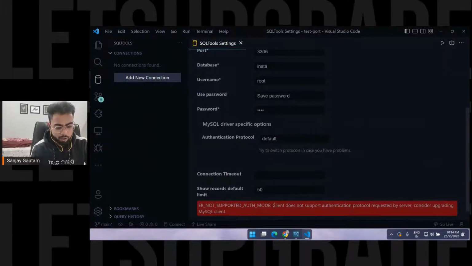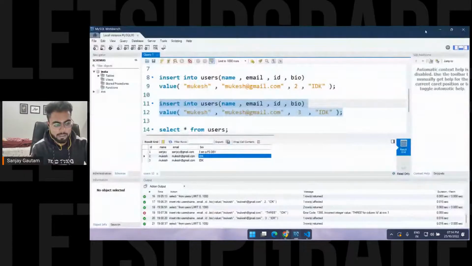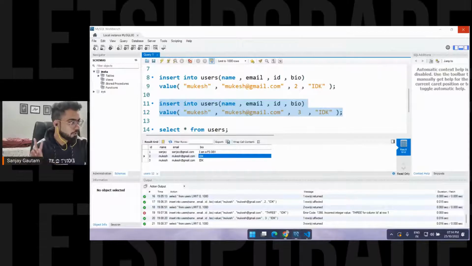So you are basically going to get this error. To fix this error, let me show you the code here. You have to do this thing. By the way, this thing is optional. You don't have to do this by yourself, you can perfectly work with this. But for all the cool developers out there who want to work with it, you just want to execute this command. So I'm going to share this command with you.